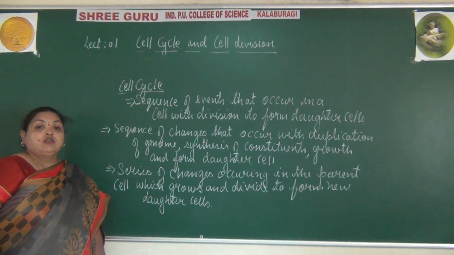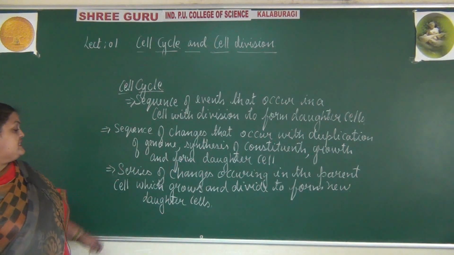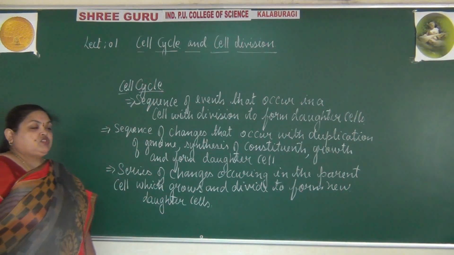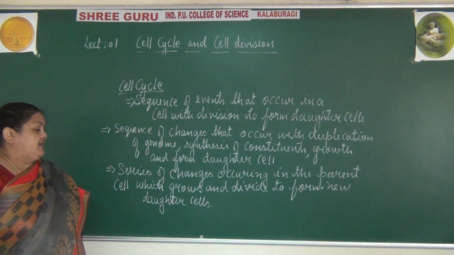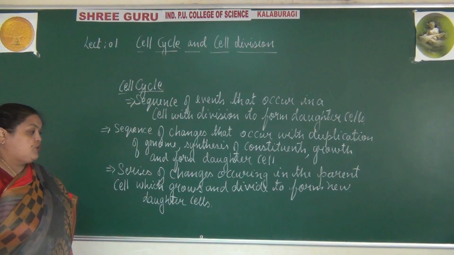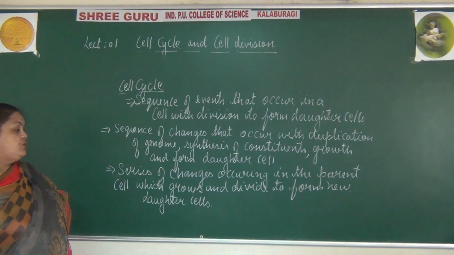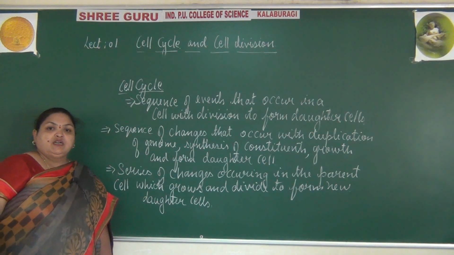We can also define the cell cycle as the series of changes that occur in the parent cell which grows and divides to form a new daughter cell.